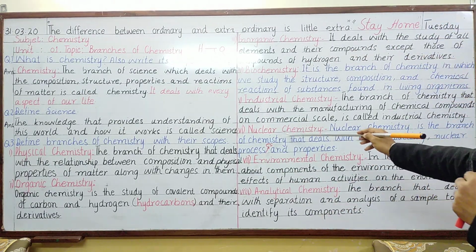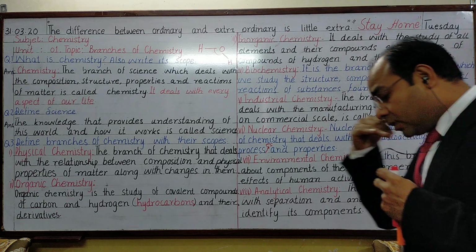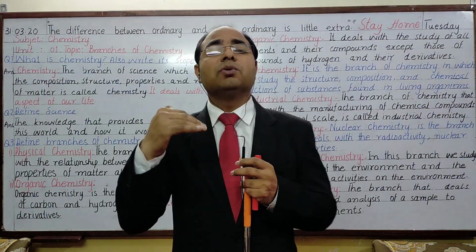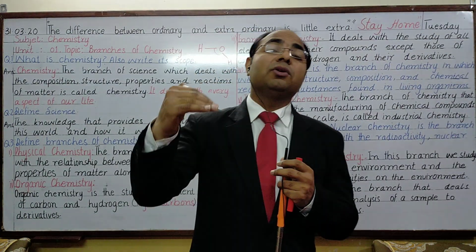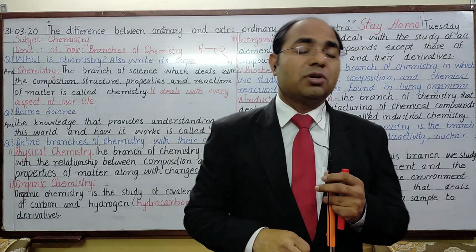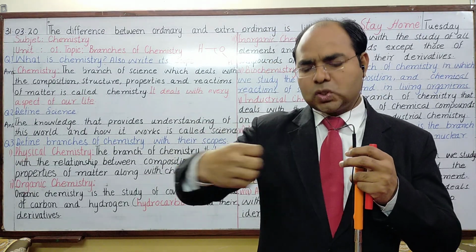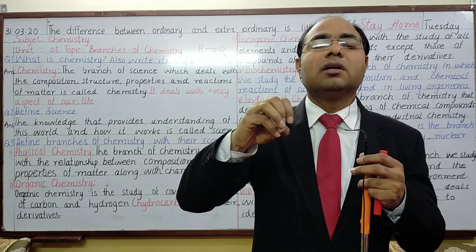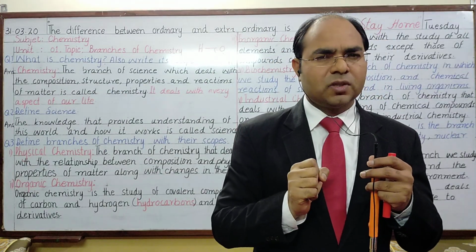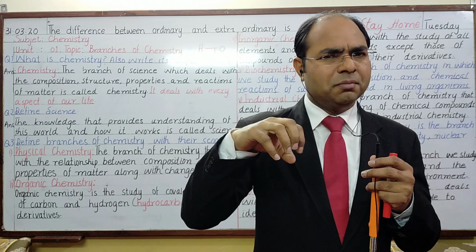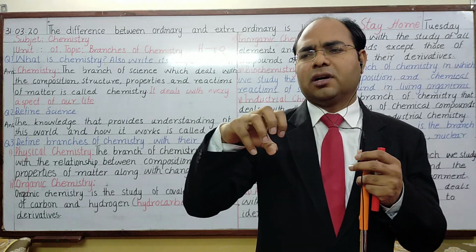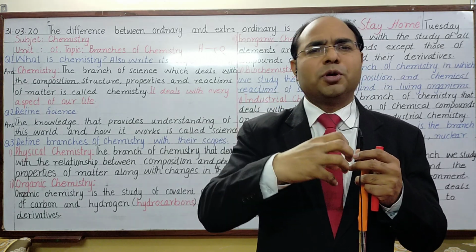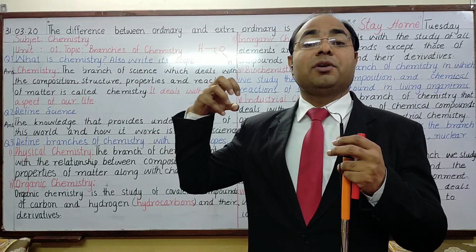Okay, then nuclear chemistry. Now this is something important. What is nuclear chemistry? There are certain types of elements that produce rays automatically. Those rays are called radioactive rays. You have heard of uranium. It's one of the elements that produces lots of radioactive rays.